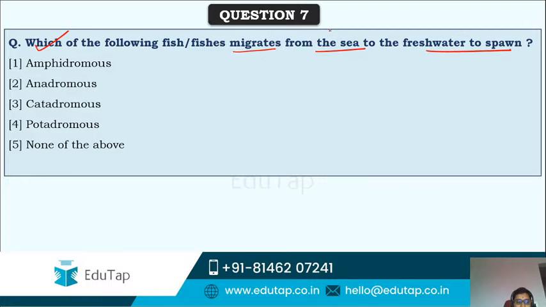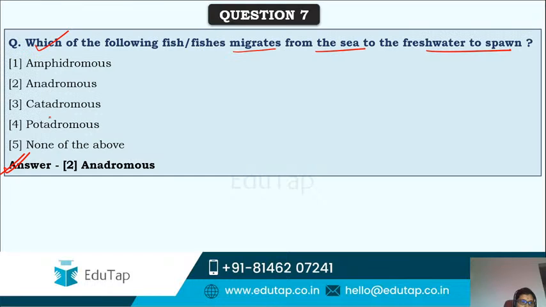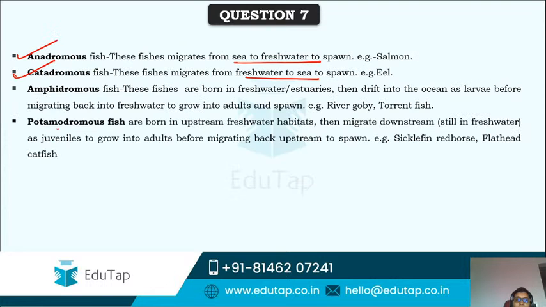I am stressing on these questions because this is one of the important questions that can be asked. Probability is very high. Smita is also saying 2. Yes, it is 2. It's anadromous. Catadromous is into sea water for spawning. As we have already studied, anadromous, sea to fresh. Catadromous, fresh water to sea. This actually I have mentioned is potamodromous. Sorry. So this is about the migratory habits of fishes.